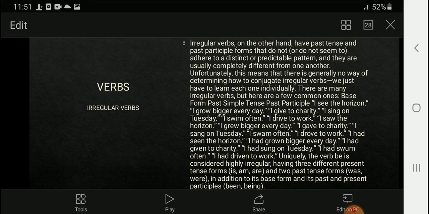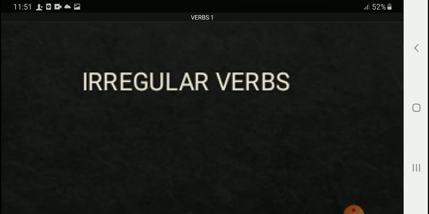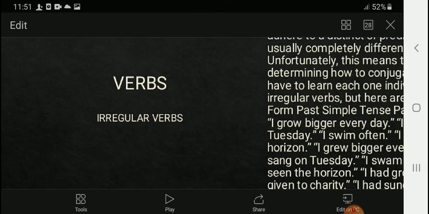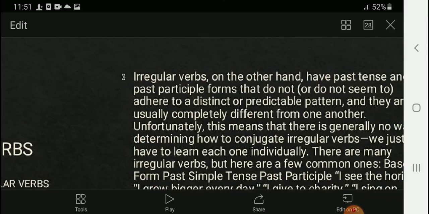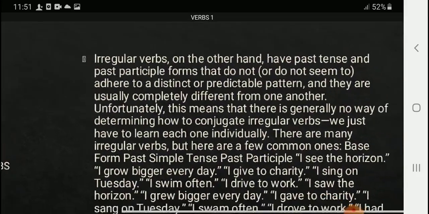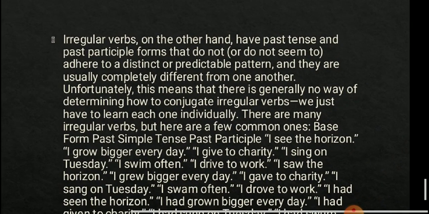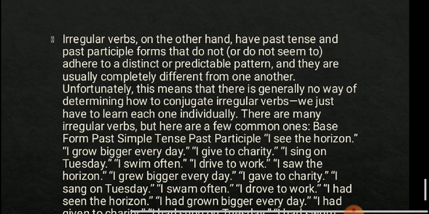The next category that we are going to discuss in terms of verbs is irregular verbs. What are irregular verbs? Irregular verbs, on the other hand, have past tense and past participle forms that do not seem to adhere to a distinct or predictable pattern.